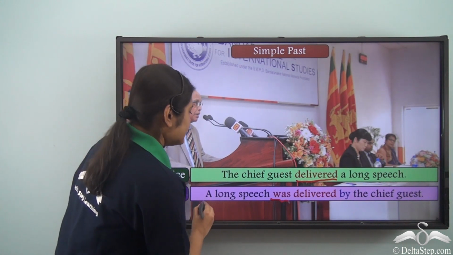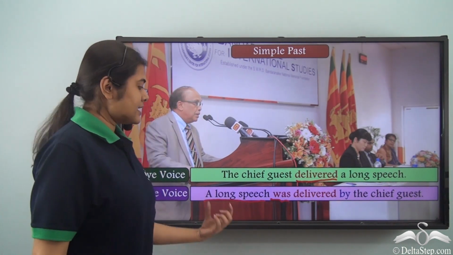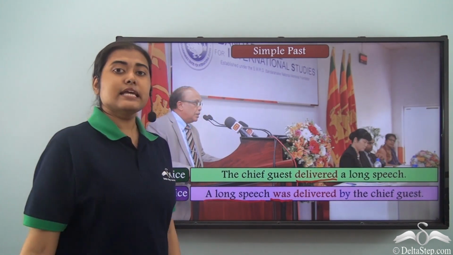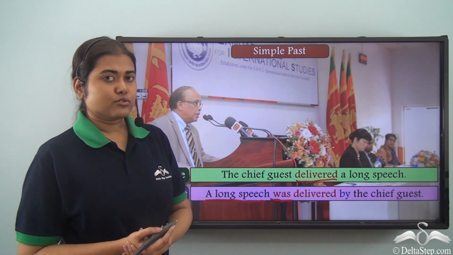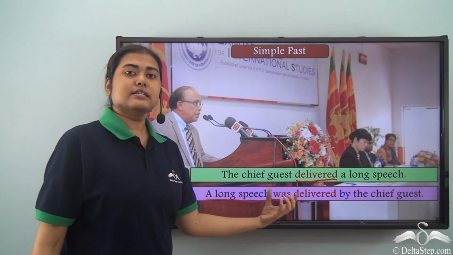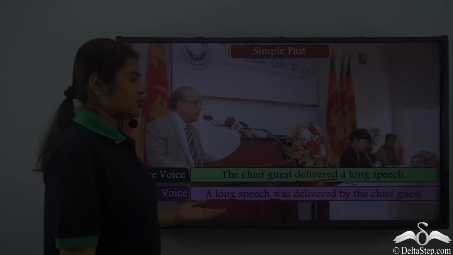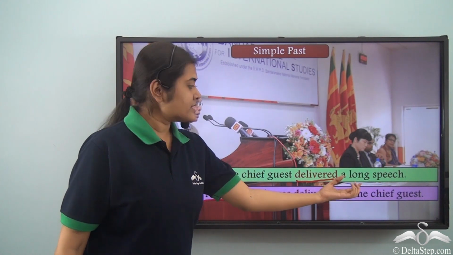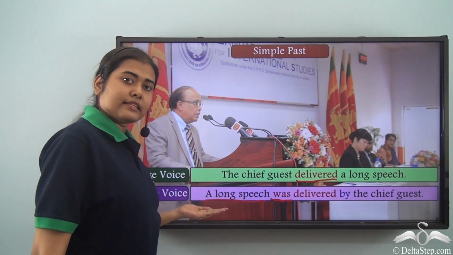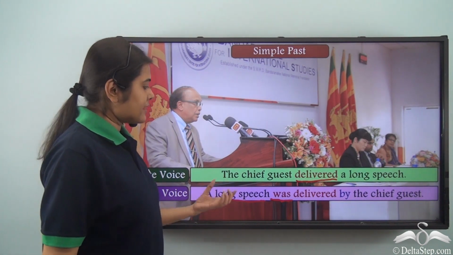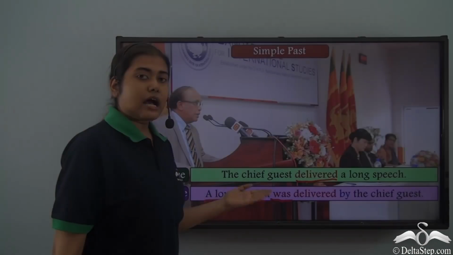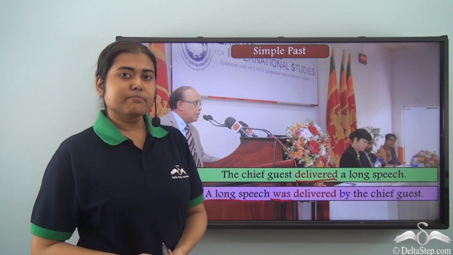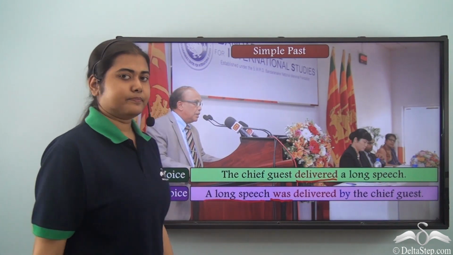Now we note that the subject in the passive voice is a long speech, which is singular. Hence we have used a singular be verb, because we have also learned that the verb must agree with the subject. So apart from the verb form, what do we notice? The object in the active voice, that is a long speech, has taken the subject position in the passive voice, and the doer, the chief guest, comes after the verb was delivered, and it is preceded by the preposition by.